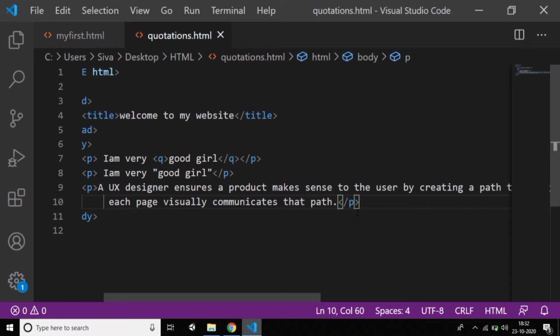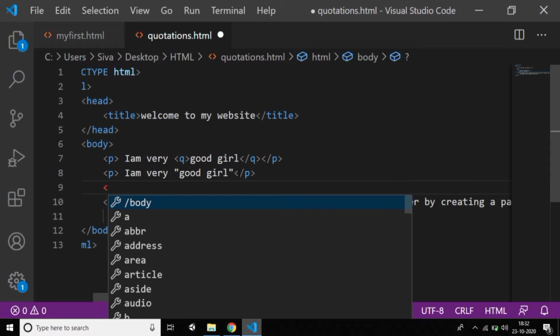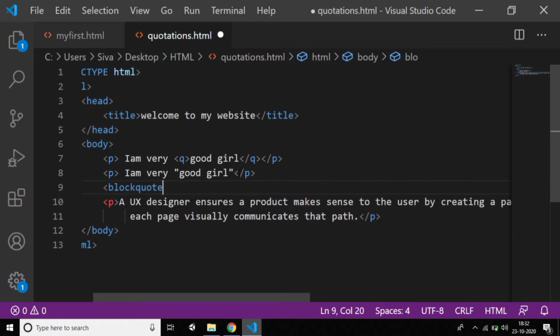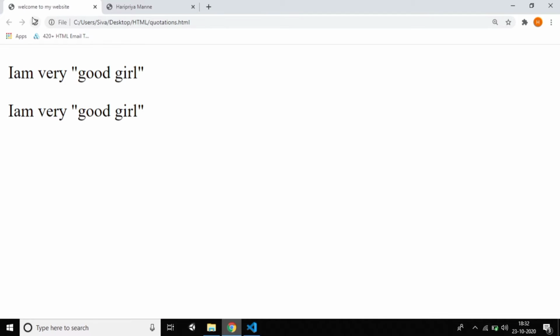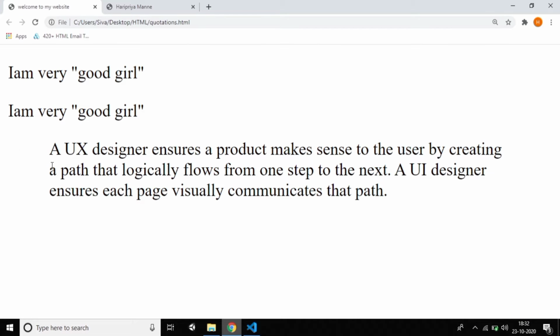We have a tag called blockquote. So before the text we write blockquote and end it where you want, then press Ctrl+S and reload, and you can see the difference.